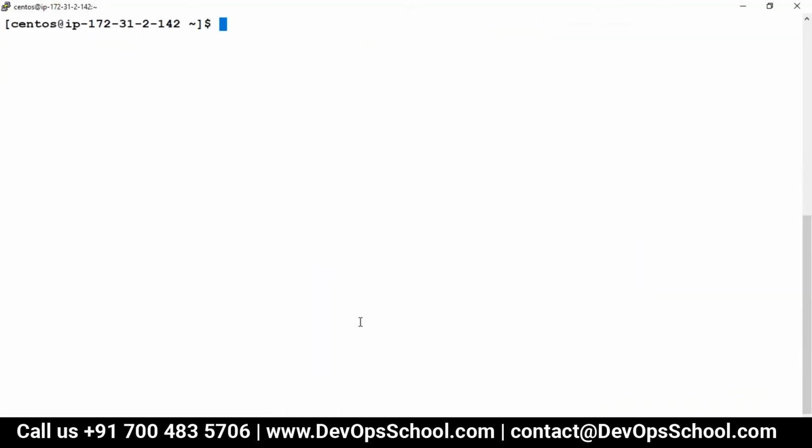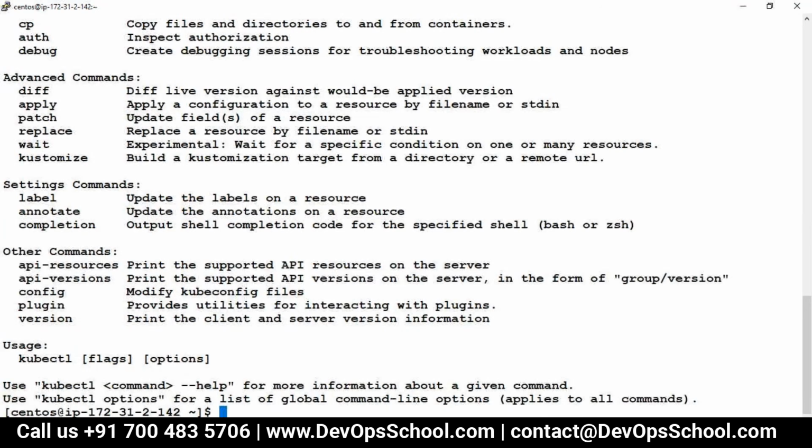If I don't know my desire, I will always ask the server, what can you give me? Tell me what you can give me. So you give me the list of it. I will see what I want and what I don't want. Give me the complete list. Very simple. So here, if I run kubectl and ask what features you have, we call it API resources.